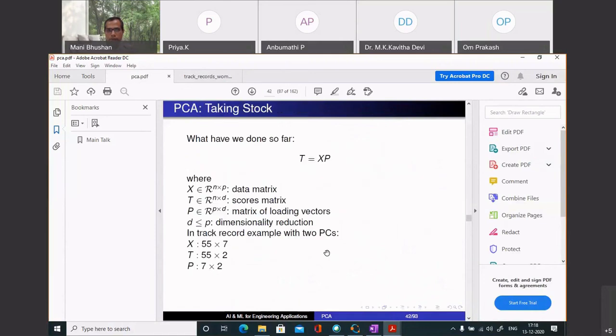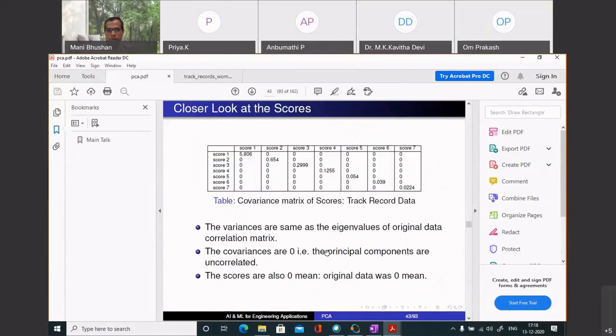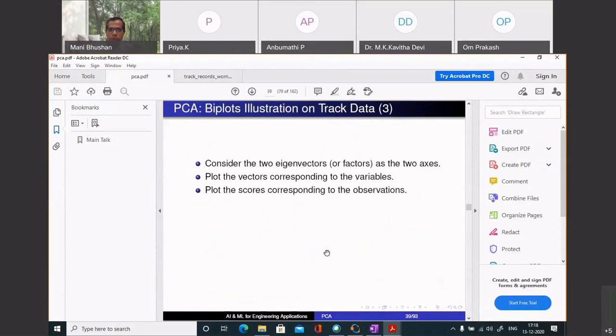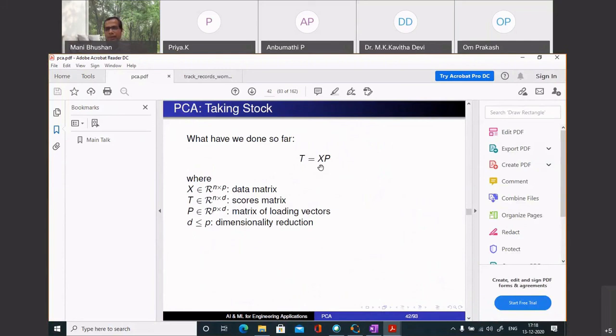If I were to write X, the data matrix, I can write it as T times some P. I can bring some parts of P over here. I'm trying to factorize my data matrix X as a product of two matrices. It is one way of doing factor analysis, writing it as a product of two. See, what is the idea here?